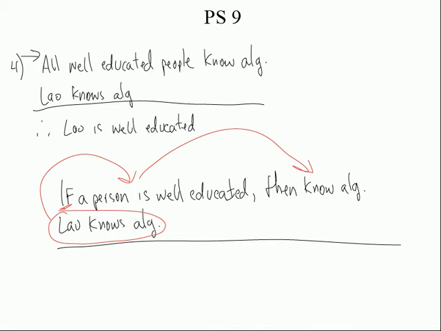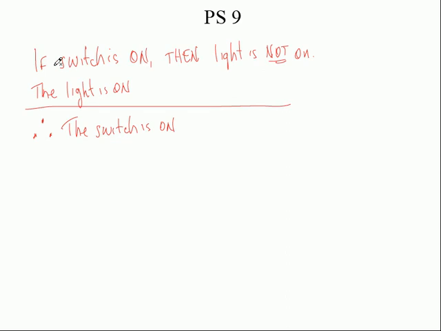Look at number 5. It's already if-then. Let's just read it. I'll tell you what, let's write it down. I'll pause it. All right, here's our statement. It says, if the switch is on, then the light is not on. All right? It's kind of weird, isn't it? Because, again, you think if the switch is on, the light would be on. But according to this, if the switch is on, I don't know, is there a situation where that could happen? If you reverse the circuits or something like that.